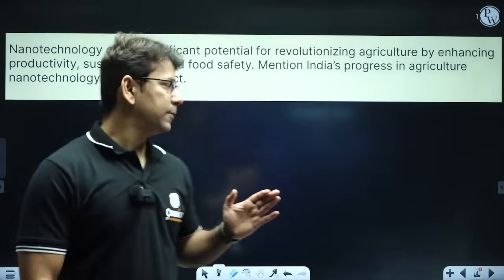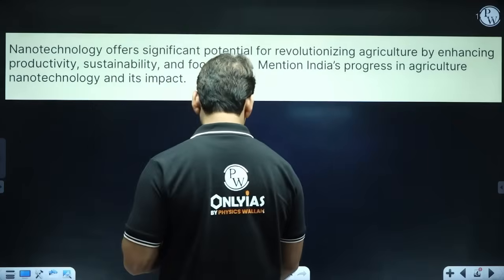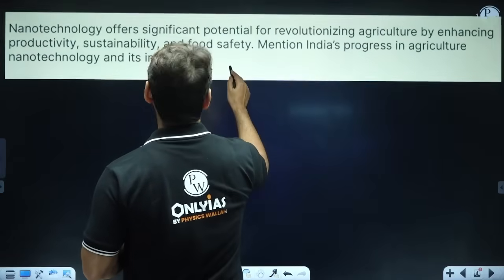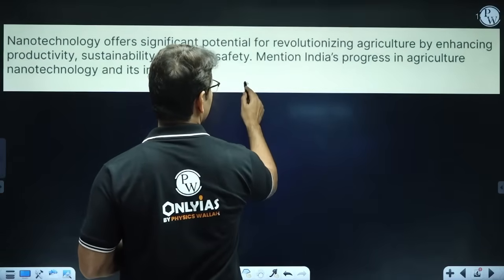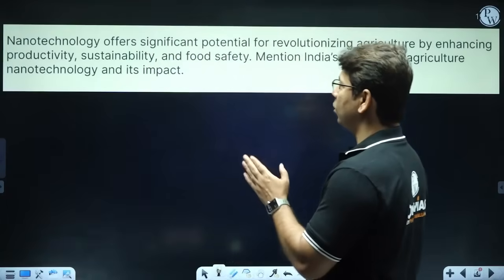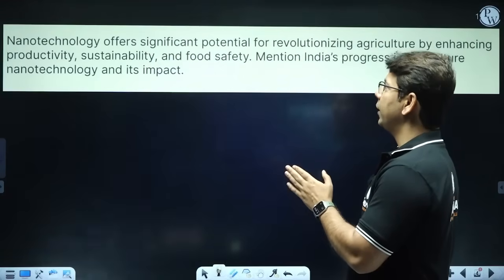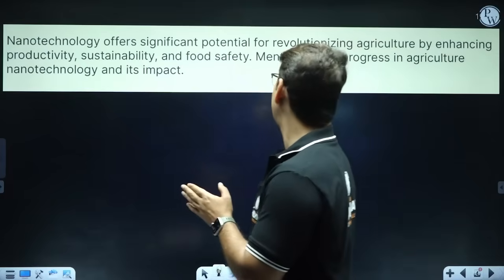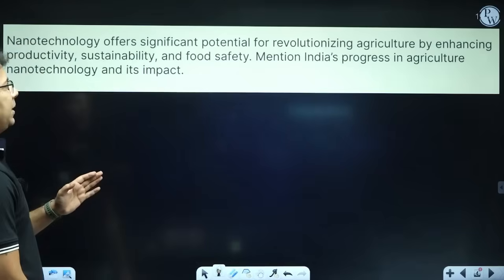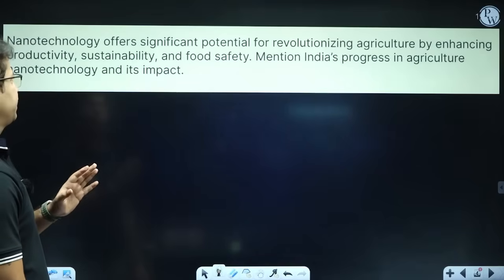I'll read the question: nanotechnology offers significant potential for revolutionizing agriculture by enhancing productivity, sustainability, and food safety.